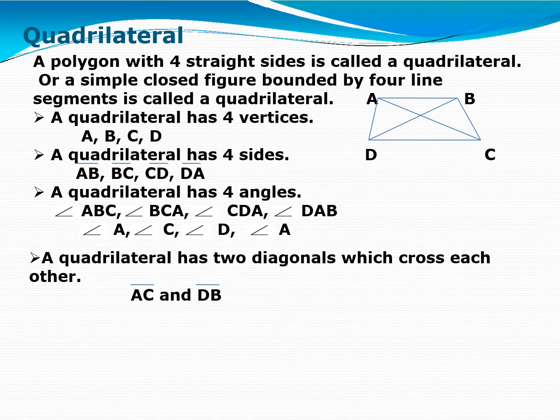Right? A quadrilateral has 4 angles. Now how are you going to read them? Angle ABC, it means you are reading angle B. Angle BCD, you are reading angle C here. Angle CDA means angle D. And next is angle DAB means angle A. Right? Clear how to read angles? A quadrilateral has 2 diagonals which cross each other, means which intersect each other. And the diagonals are AC and BD or DB. Right? Hope everything is clear till here? Okay.